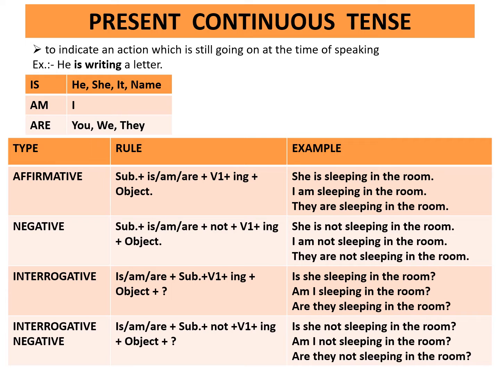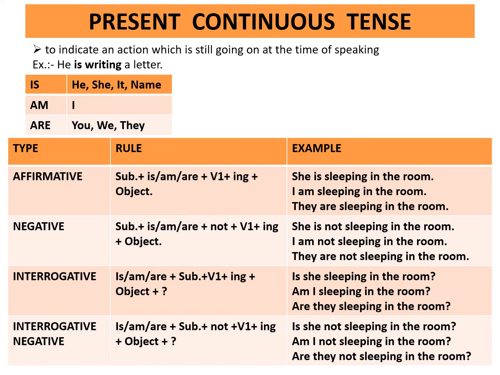Negative. Rule is subject plus is or am or are plus not plus first form of the verb plus ing plus object. Example. She is not sleeping in the room. I am not sleeping in the room. They are not sleeping in the room.